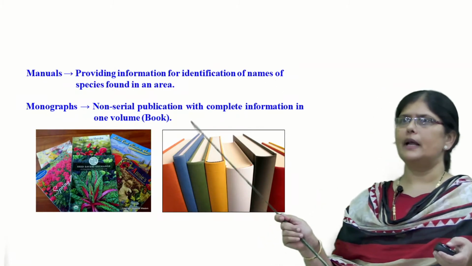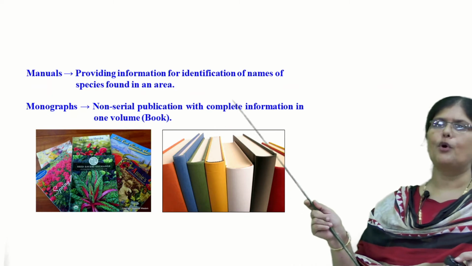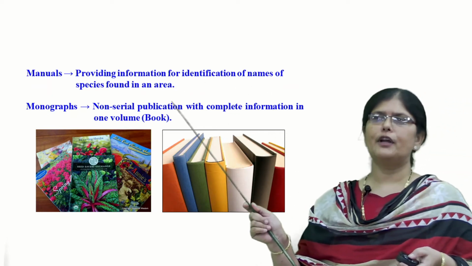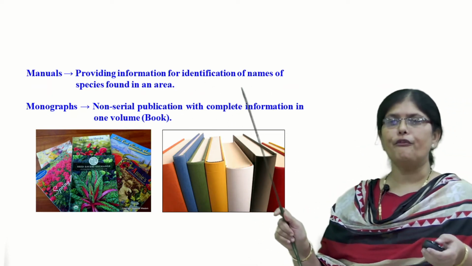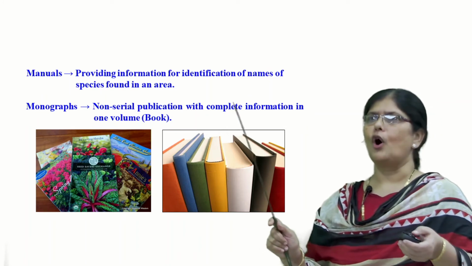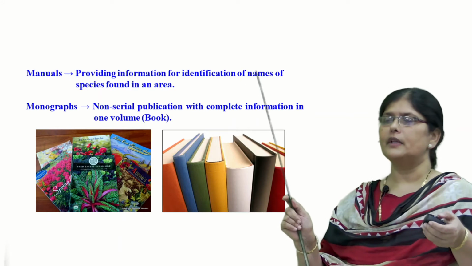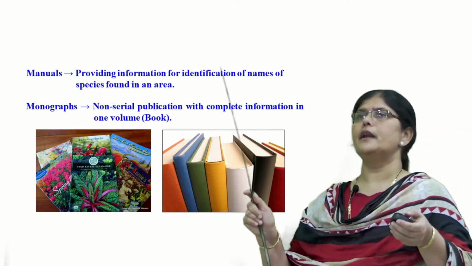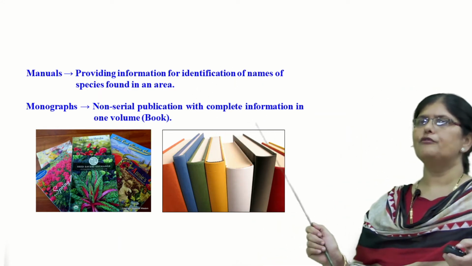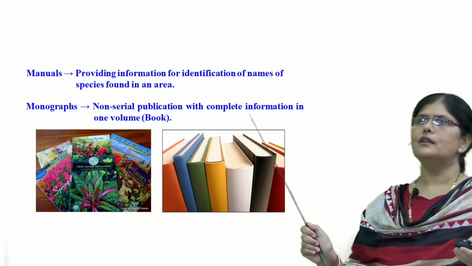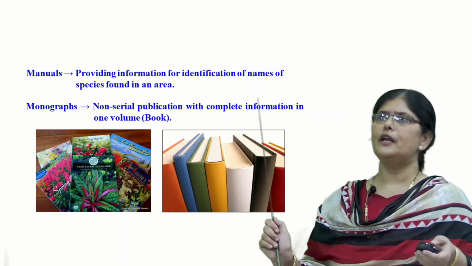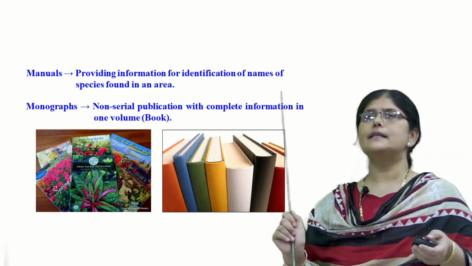Another taxonomical aid is manuals. They help in providing information for identification of names of species found in a particular area. So all the species found in a particular area, the information about them is present in a manual. So what is a monograph? Monograph is nothing but a non-serial publication with complete information of only a single taxon.